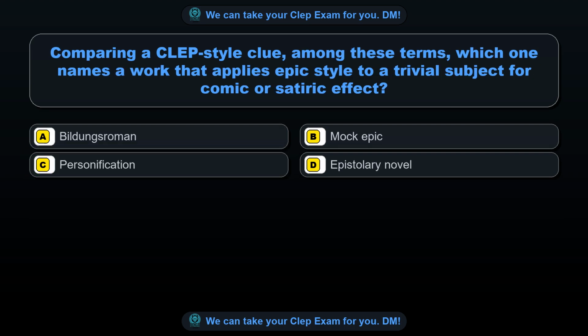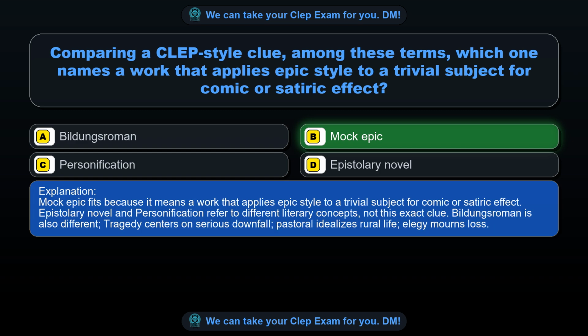Question 5. Comparing a CLEP-style clue among these terms, which one names a work that applies epic style to a trivial subject for comic or satiric effect? Option A, Bildungsroman. Option B, mock epic. Option C, personification. Option D, epistolary novel. The correct answer is option B, mock epic. Mock epic fits because it means a work that applies epic style to a trivial subject for comic or satiric effect.